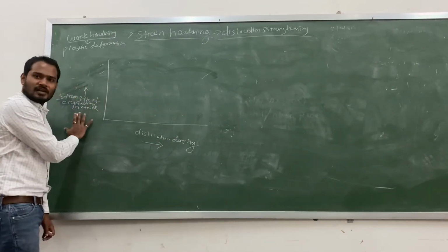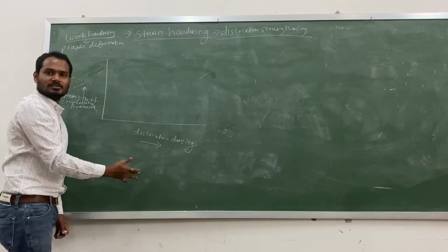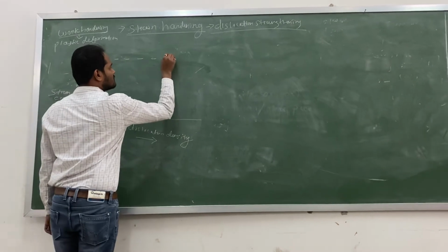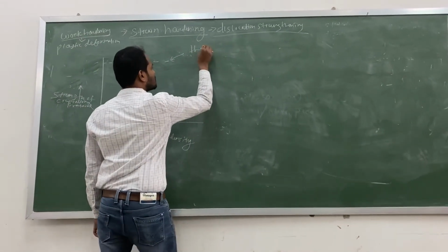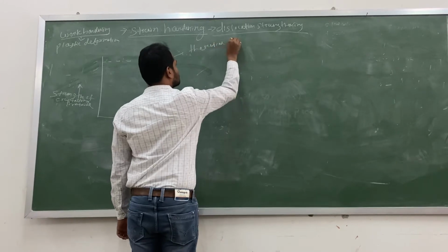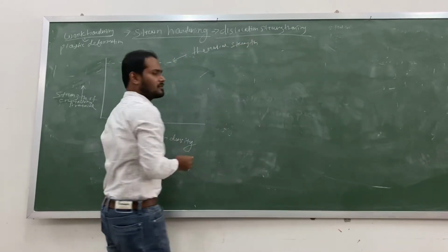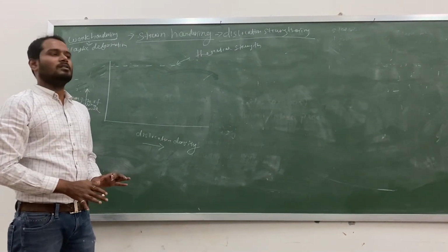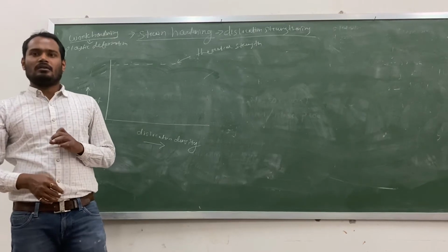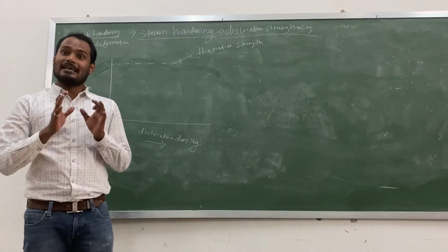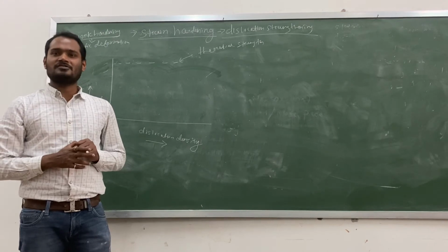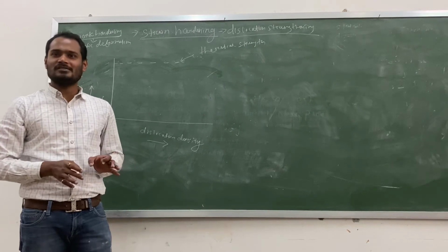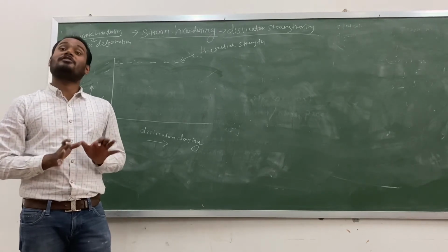So what will happen to the strength if the number of dislocations changes? Suppose this is your theoretical strength. Theoretical strength, you understand? That means the maximum strength in a material. Basically, in which material do we have maximum strength? If the material is a single crystal. Right? A single crystal material means there will be no defect, there will be no grain boundary, there will be no dislocations, it is free from defect.